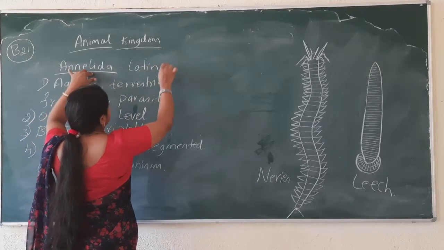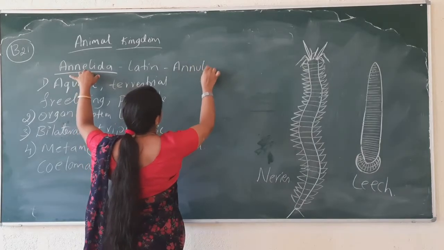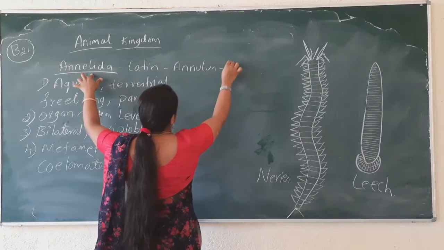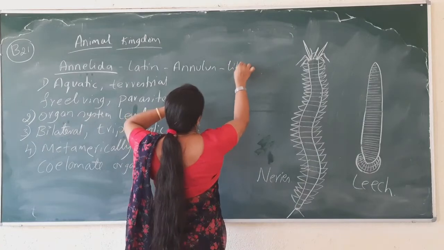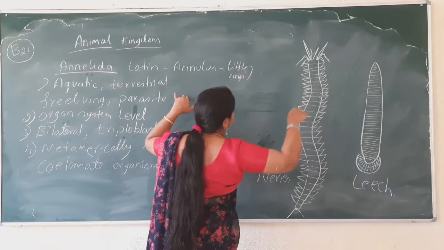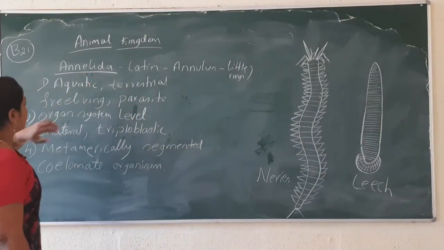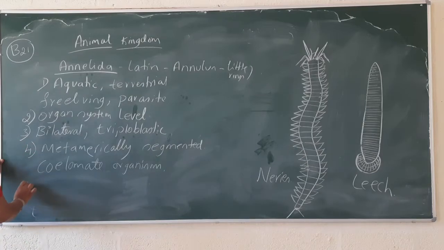This is the Latin version. Annulus means little rings, having rings on the body. That's why they have given the name Annelida.